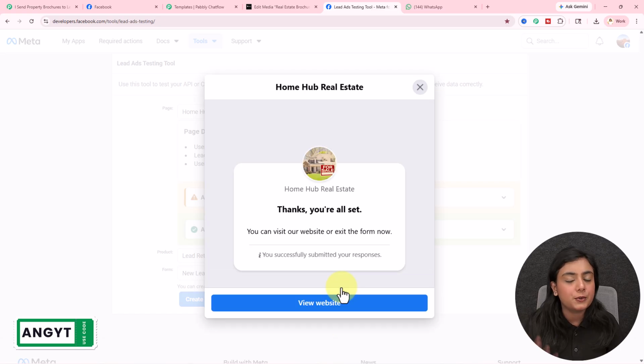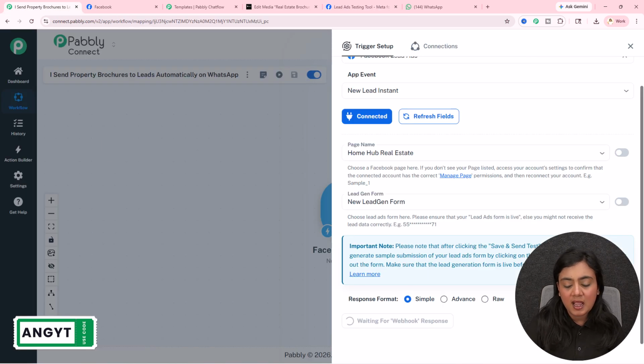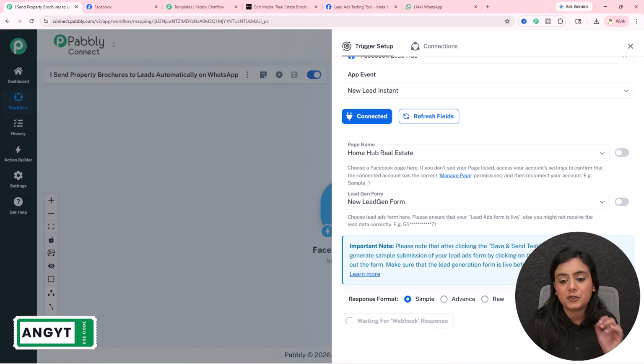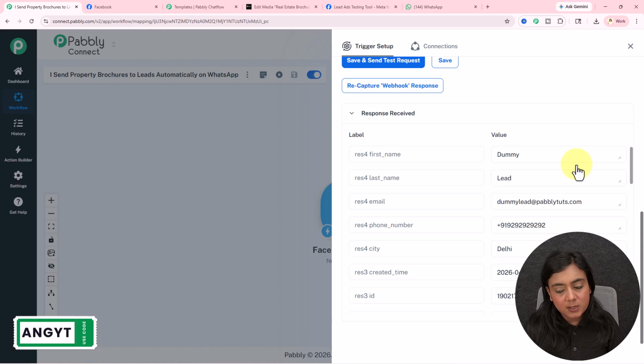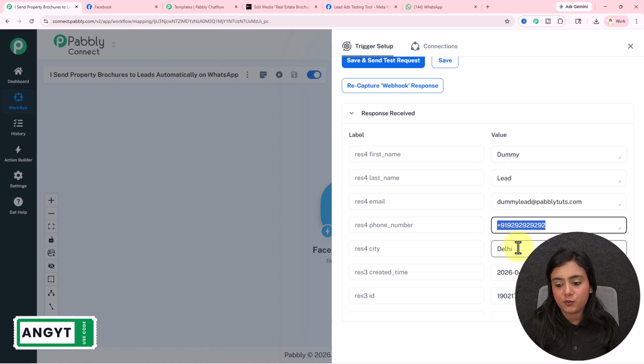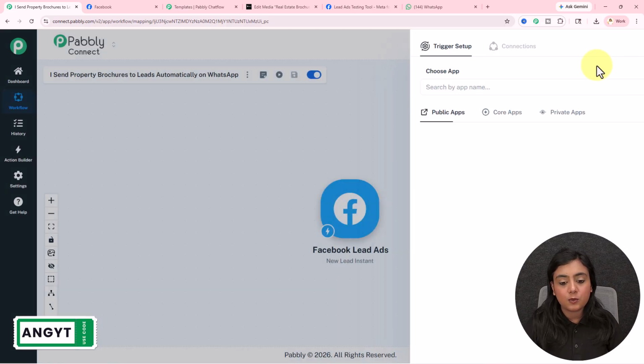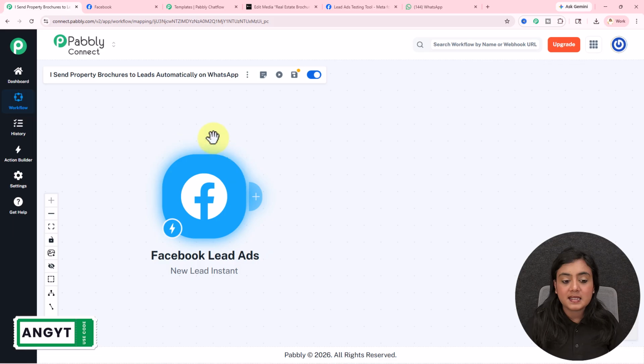As soon as I'm going to do that, the Facebook lead is going to be generated using Meta's lead ads testing tool, and you will see automatically within a few seconds the same lead's response is going to be captured in the trigger. It will take a few seconds for the response to arrive. You can see the response has been captured. Dummy lead @pabblytudes.com, phone number and the city as Delhi. So as now the response has been captured, let's move on to set up our action. This is how you create the connection between Facebook lead ads and Pabbly Connect. Now whenever a new lead will be generated, in the same format the real lead is going to be captured, okay?